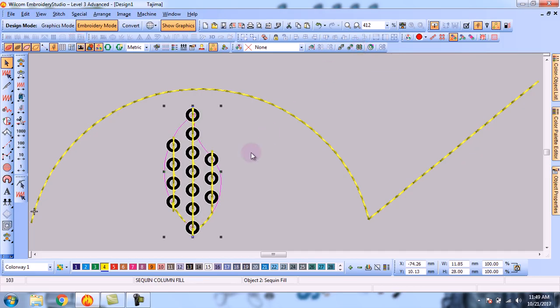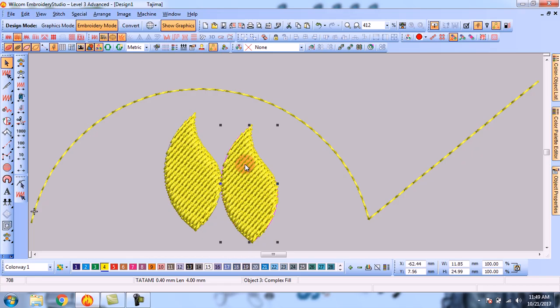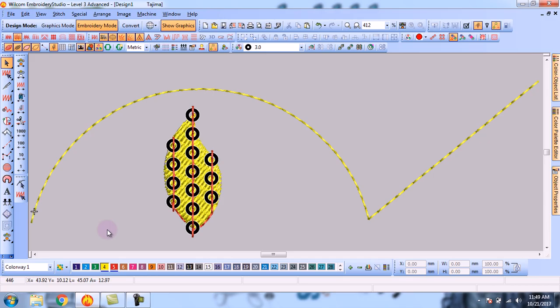So you can see that it has converted into sequin fill. And if you have to apply sequence on them, select the object and press Ctrl D to duplicate. Now this object has been duplicated. For example, I change its color, and then you click on sequin fill. So in this way you can also insert sequin fill on any object.